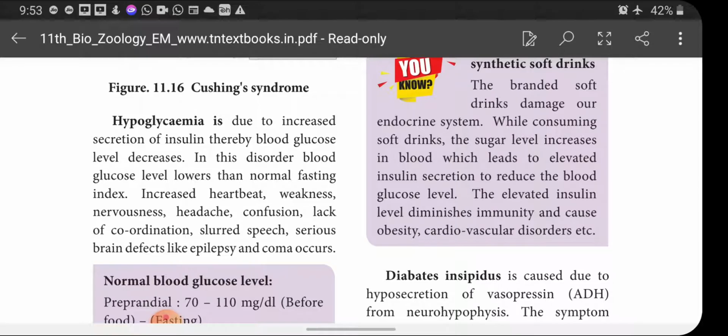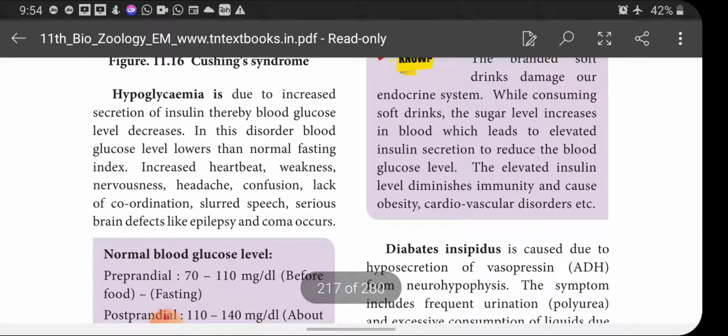When the secretion of insulin is more, it leads to hypoglycemia. That means when more insulin is secreted, the increased insulin converts the increased level of glucose into glycogen. So automatically the glucose level in the blood becomes low, and this condition is called hypoglycemia, which is due to the increased secretion of insulin, thereby blood glucose level decreases.